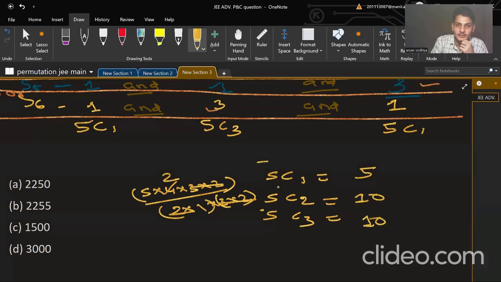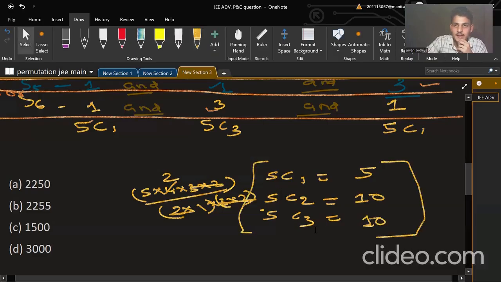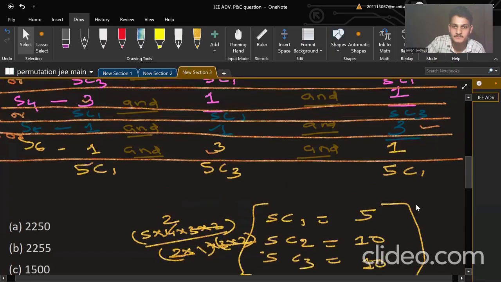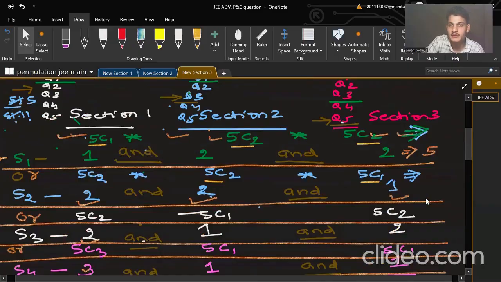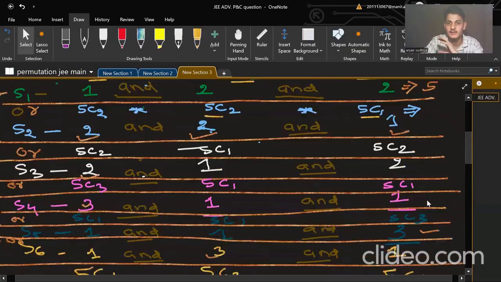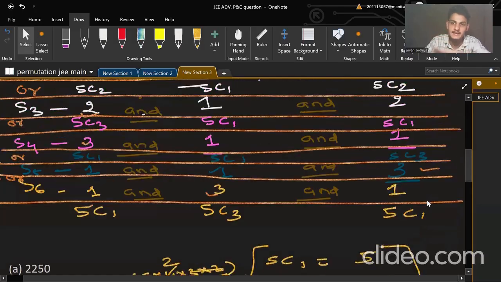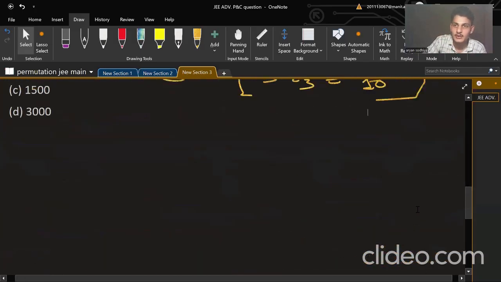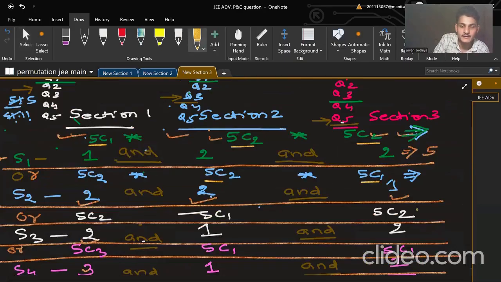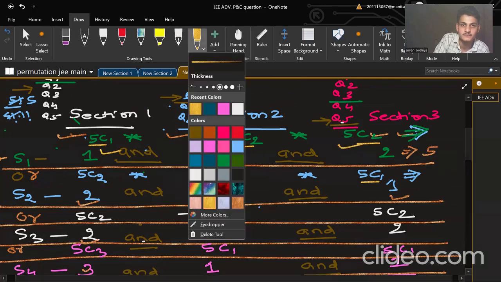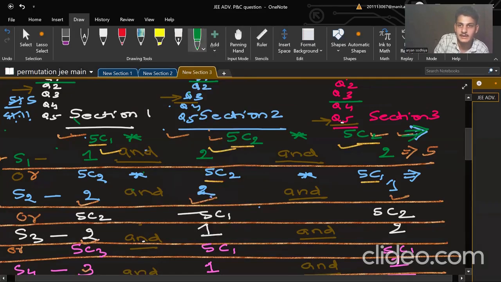Okay. So these are the values that are going to be used again and again. 5, 10, and 10. C1 is 5, C2 is 10, and C3 is also 10. Now let's calculate it. So here it is 5 into 10 into 10. That comes to what? 5 into 10 into 10.